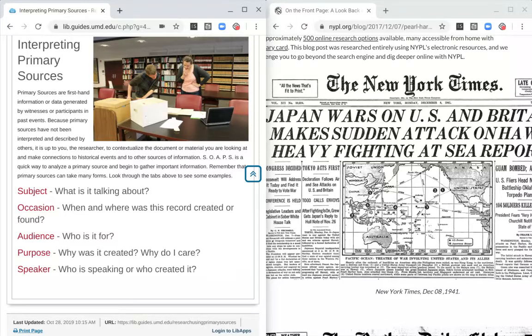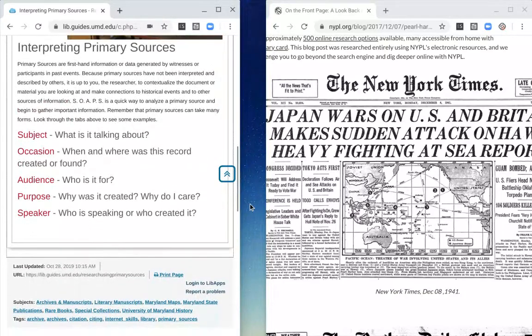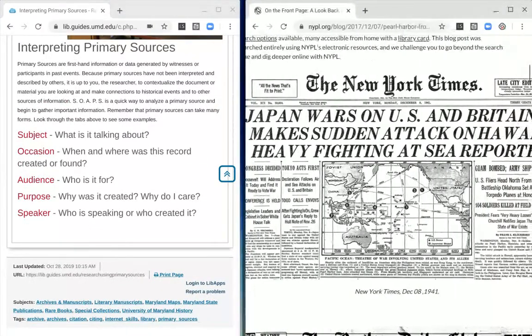I've got a snapshot of the front page here on the right-hand side of the screen. And on the left-hand side, I have SOAPS. That's subject, occasion, audience, purpose, and speaker. So if we look at our document on the right here, let me shrink this down a little bit so it's a little bit easier for you to see. And I can make this a little bit bigger.